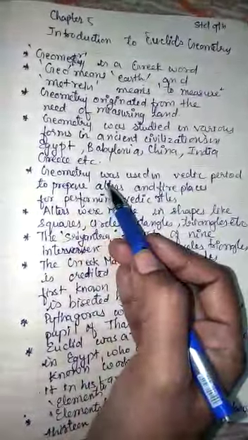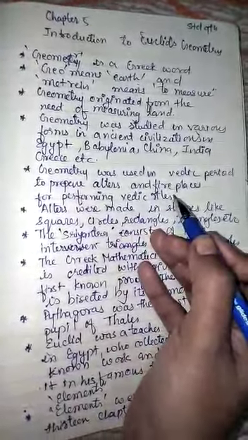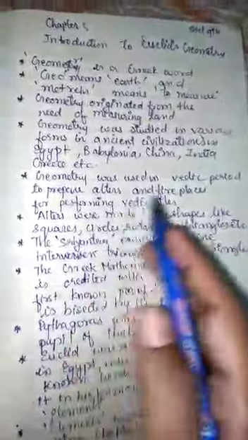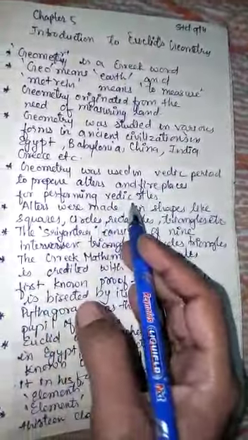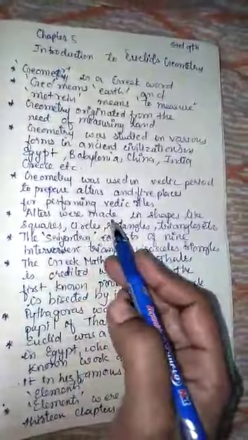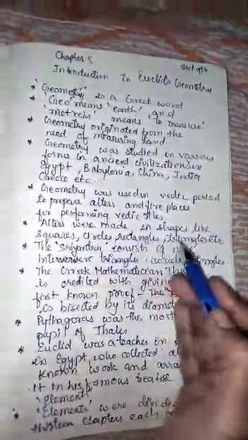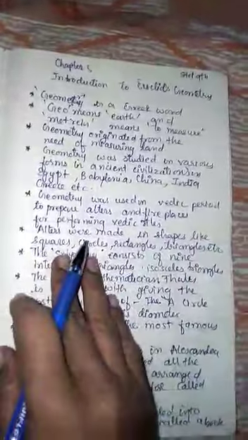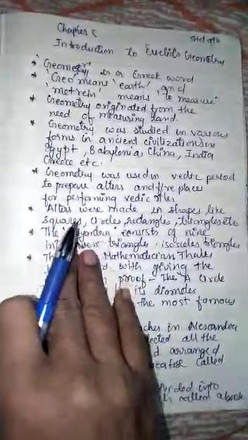Now geometry was also used in the Vedic period for construction of altars and fireplaces in homes and temples. So it was used since olden times, from the Vedic period, for performing Vedic rites. Altars were made in different geometrical shapes like squares, rectangles, circles, triangles. So what does this indicate? That geometry has been used since a very long time.